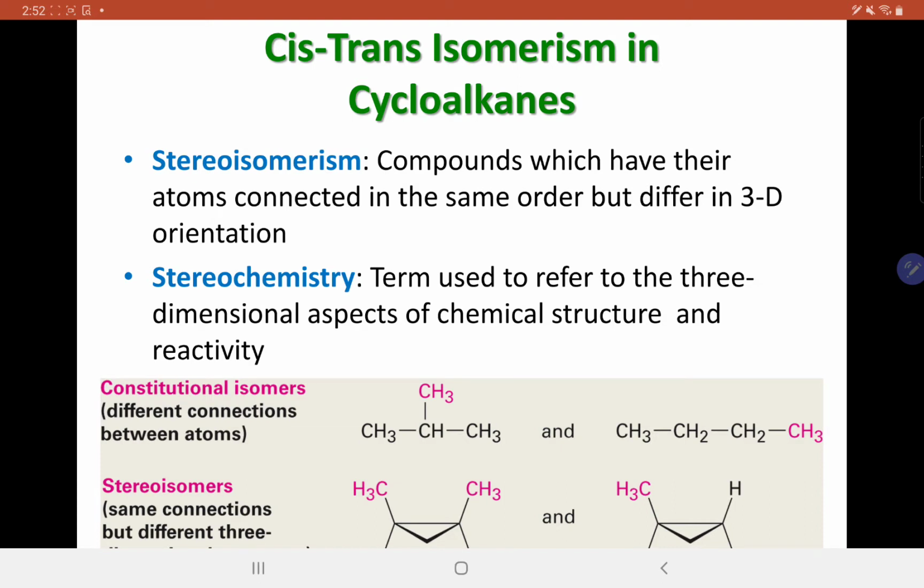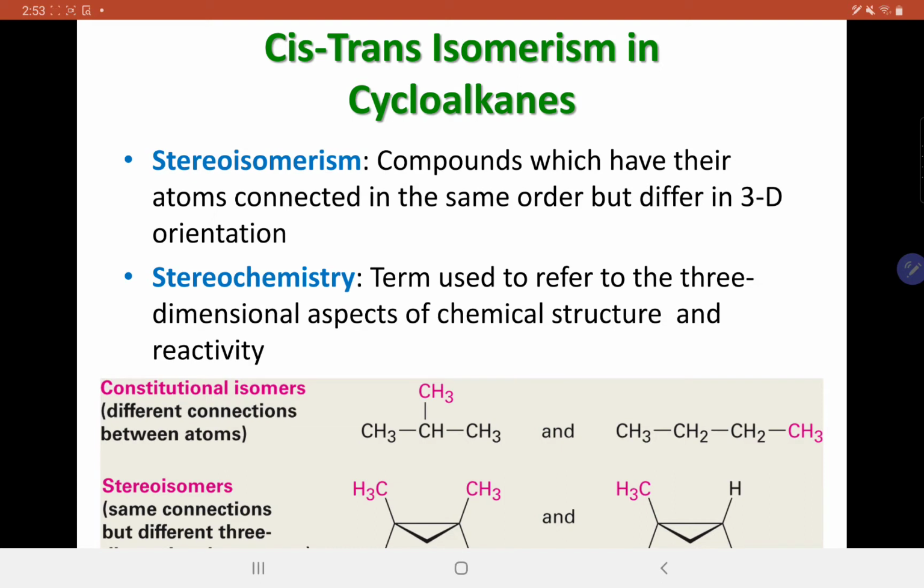So when it comes to cis-trans isomerism, it is a primary group of isomers that falls under stereoisomers. Stereoisomers are basically isomers where you have the same chemical formula but atoms are oriented differently in 3D space. You have the same chemical formula and very similar structures, but the only difference is that the atoms could be arranged differently in 3D space.